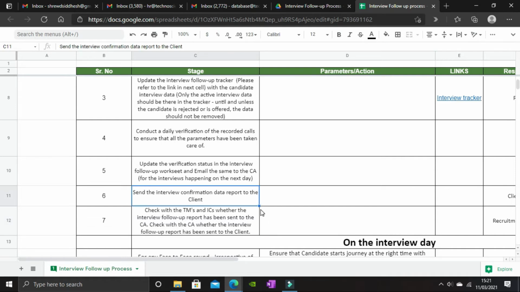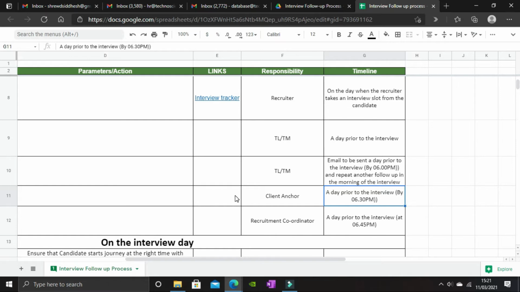Coming to the sixth point, send the interview confirmation data report to the client. The responsibility is that of a client anchor. Again, a day prior to the interview by 6:30 p.m. Team manager sends the data by 6, which is further shared to the client by the client anchor by 6:30 p.m. Now the client anchor will share this data with the client, which will again reinforce that yes, these are the interviews happening tomorrow for these candidates who have confirmed their availability.